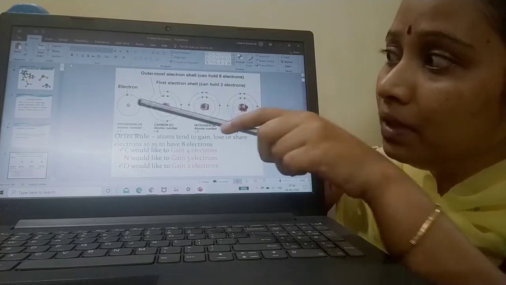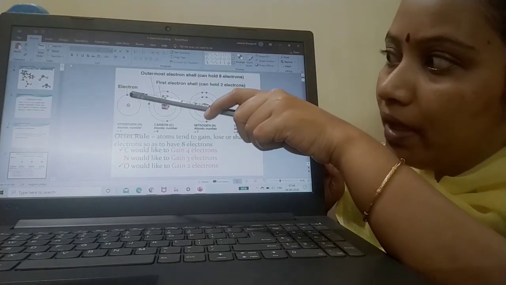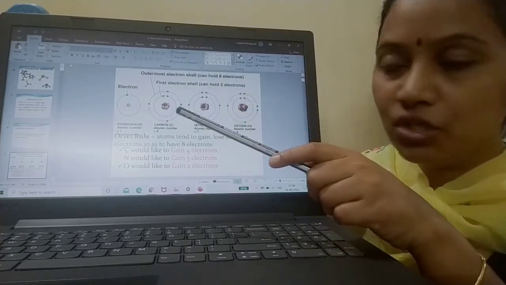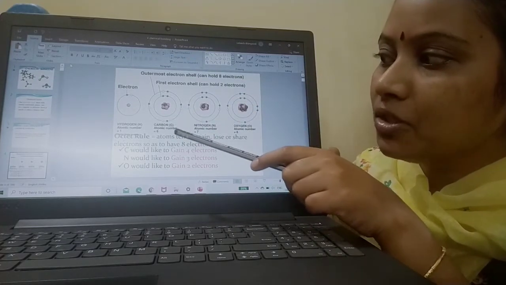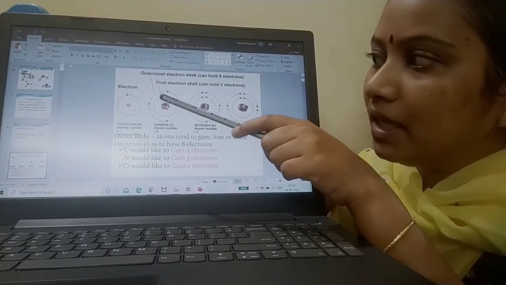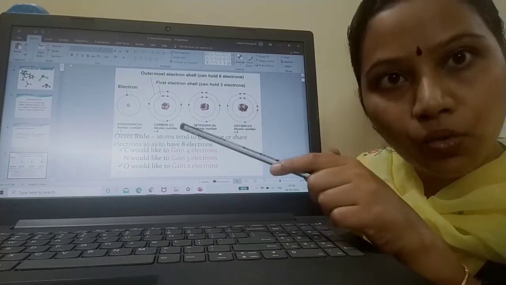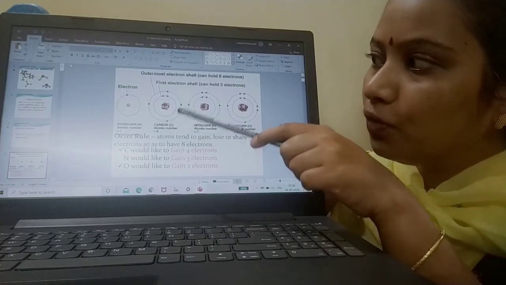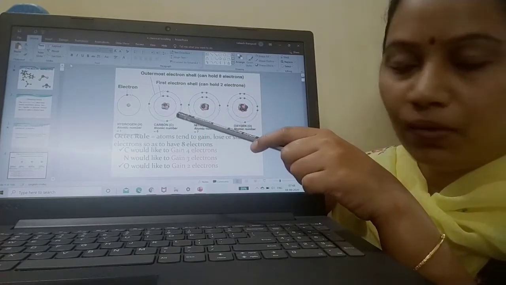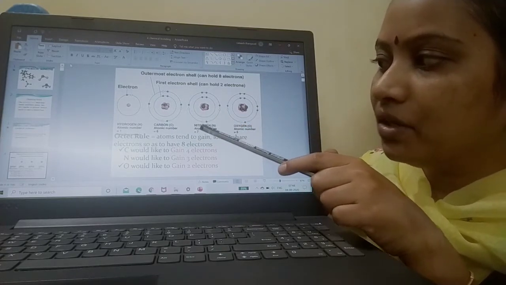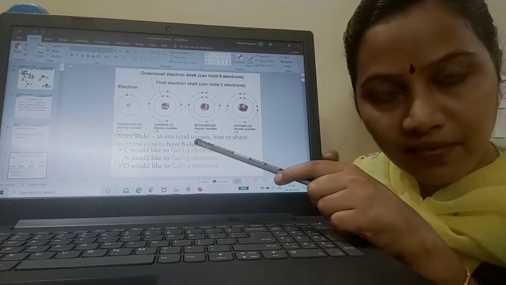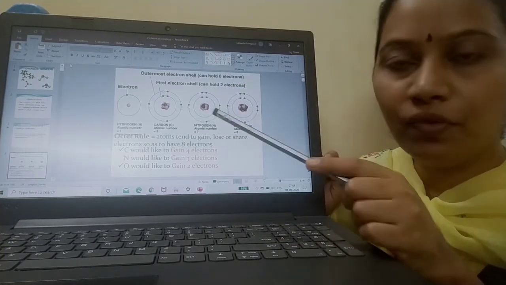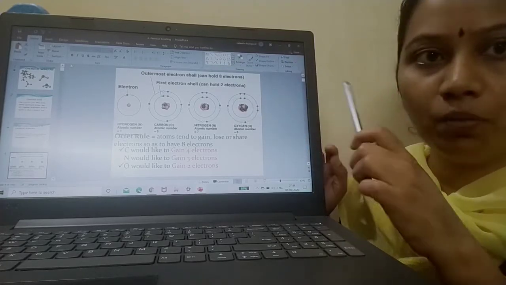Okay, now it gains 1 more electron to attain stable noble gas configuration. Now carbon's atomic number is 6. Can you see the innermost shell, which can accommodate 2 electrons, and the outermost shell? What is the remaining? 6 minus 2. So 4 is filled in the outermost shell. Okay. Now the third one is nitrogen. Nitrogen's atomic number is 7 and the innermost shell can accommodate 2. So 7 minus 2, 5. So 5 is filled in the outermost shell.